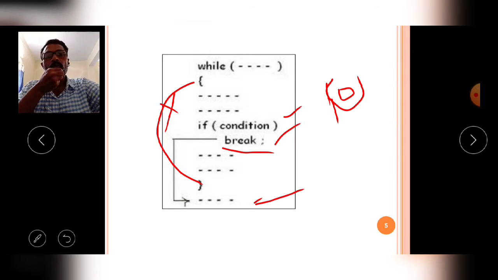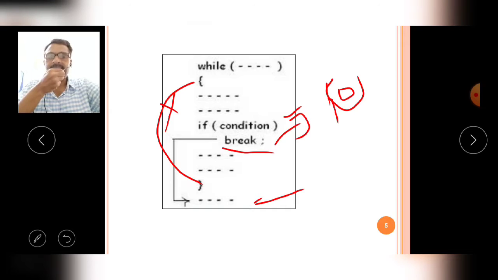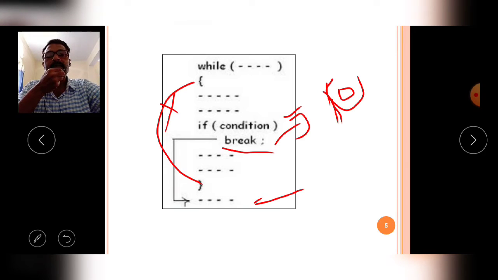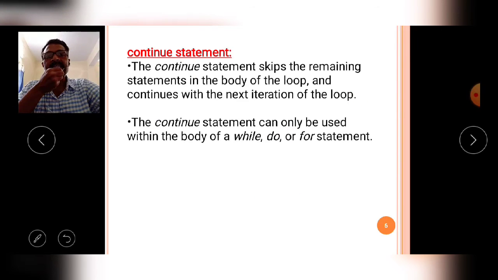Actually, if you omit these two lines, the if condition and break here, my while loop is executed 10 times. But if in any iteration the if condition is satisfied, that means I am trying to execute the break statement with the help of the if condition, so without looping 10 times, simply the while loop is broken. Like that, in the while loop the break statement works. I will explain with an example program.